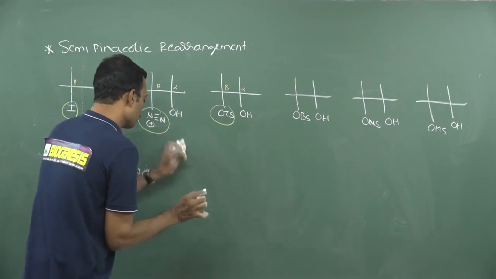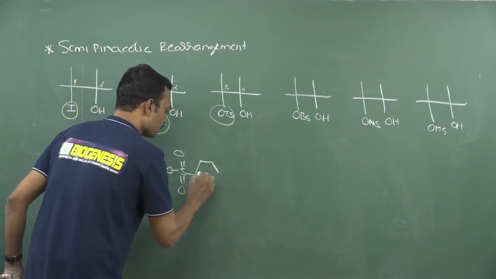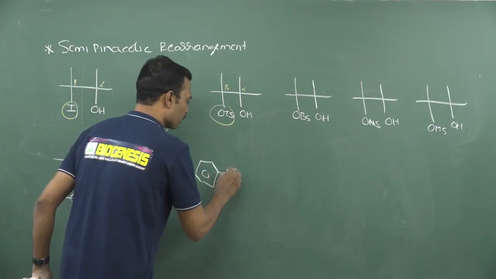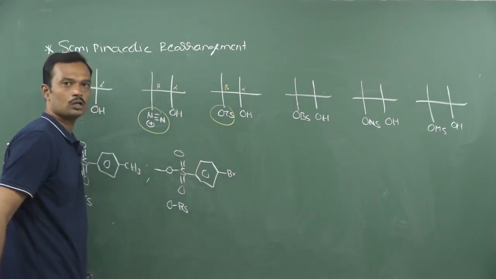Now if I take a brosylate here, so what is a brosylate? S double bond O, and here there is a bromine. This is called OBs. This skeleton is called brosylate.